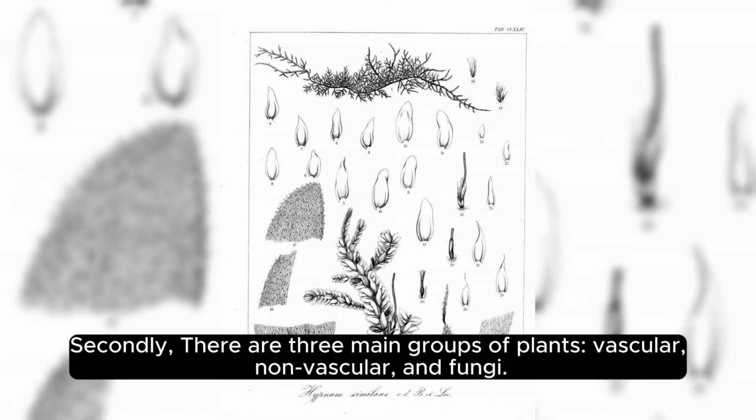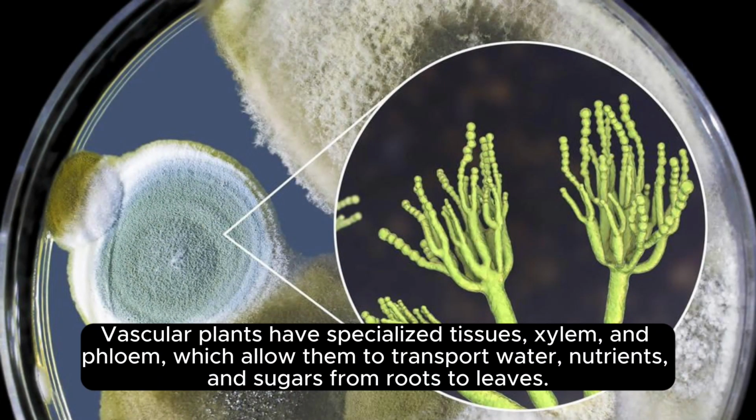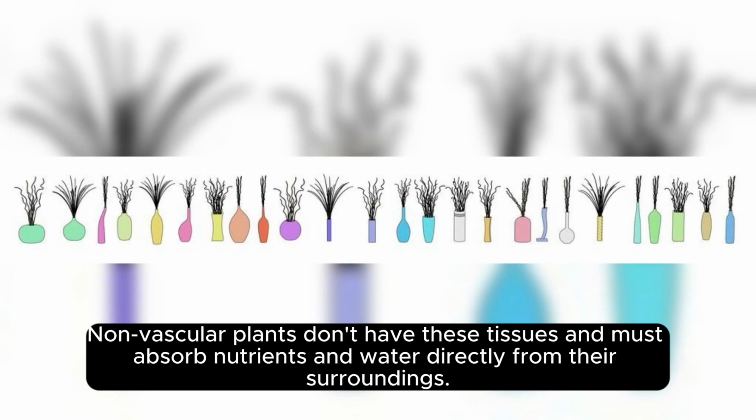Secondly, there are three main groups of plants: vascular, non-vascular, and fungi. Vascular plants have specialized tissues, xylem and phloem, which allow them to transport water, nutrients, and sugars from roots to leaves. Non-vascular plants don't have these tissues and must absorb nutrients and water directly from their surroundings.